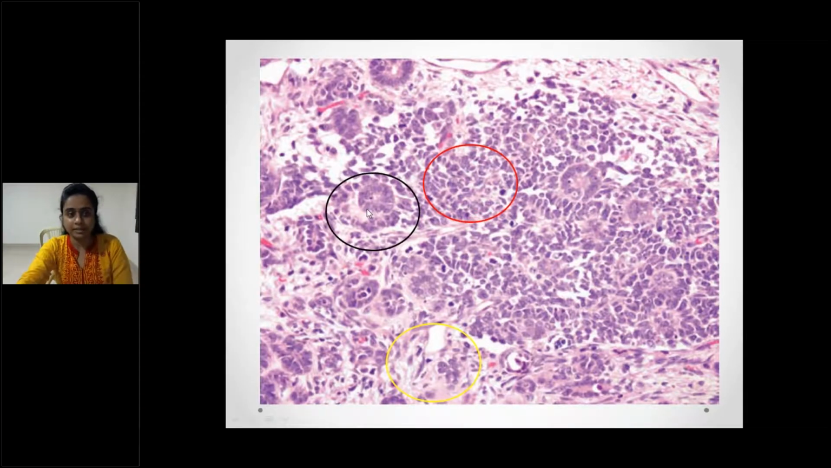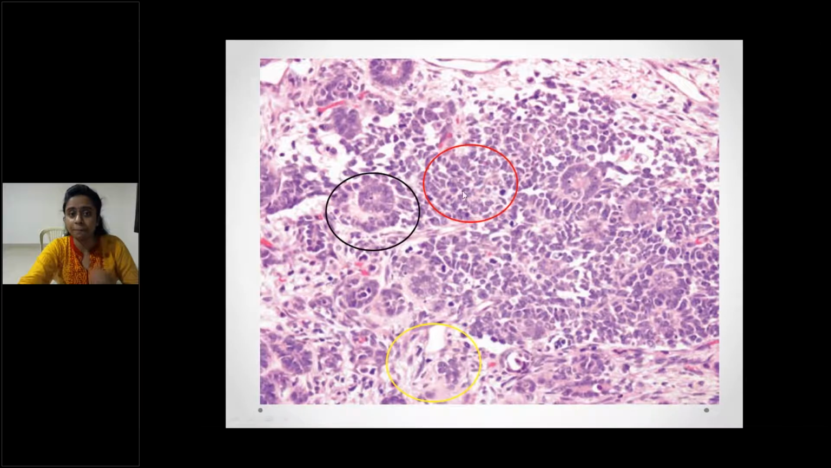See, the cells are arranged in the form of a tubule or rosette. So this is the epithelial component. Here there is no particular arrangement. The cells are just lying there, solid sheets. This is the blastemal component.